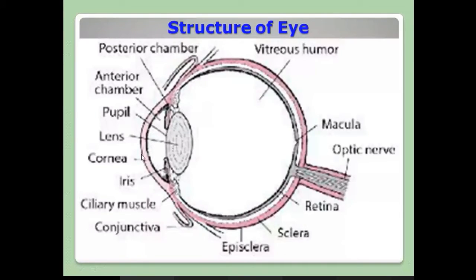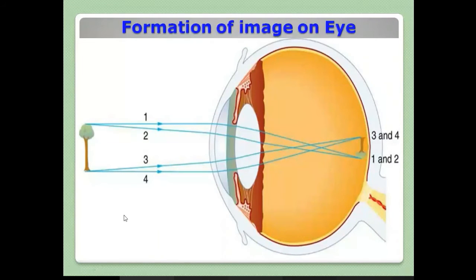Here only, the image formed by the lens is focused on the retina. Light rays come from this end, 3 and 4, and are focused on the top. That is why you are getting an inverted image. Bottom rays are focused on the top of the retina, 3 and 4. Top rays which come from the tree are focused down on the retina, 1 and 2. So that is why a straight object is focused on the retina as an inverted image of the object.